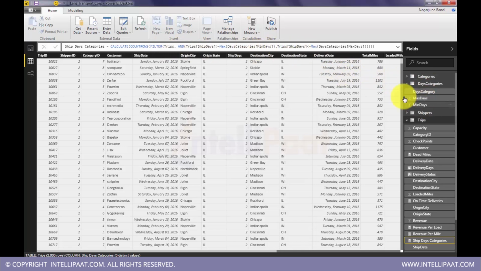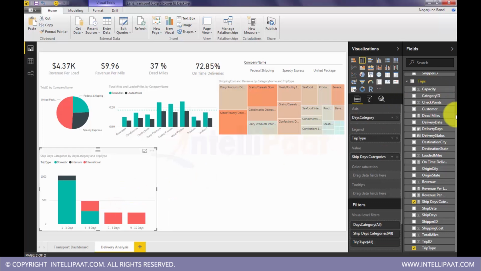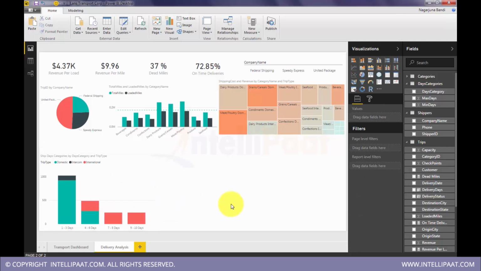We are only using min and max days of this table, and we are only getting the trip. Now when we put it on visualization, we use categories in the visualization, days categories from that newly created table. So that will take care of bringing in the counts as per the bucket and composing this visualization. Let's do some more visualizations.